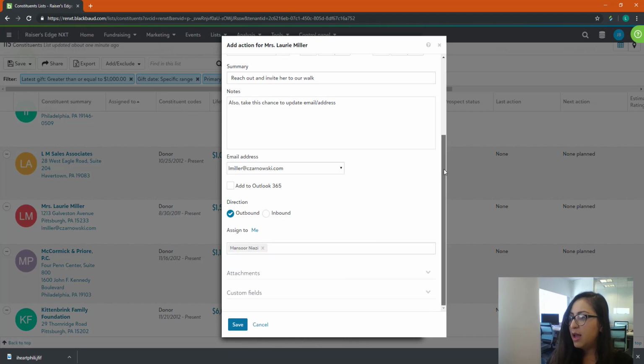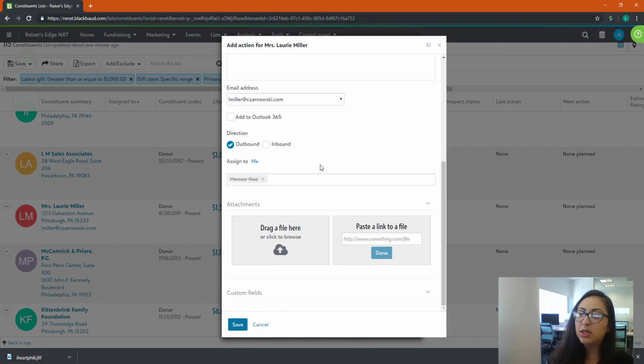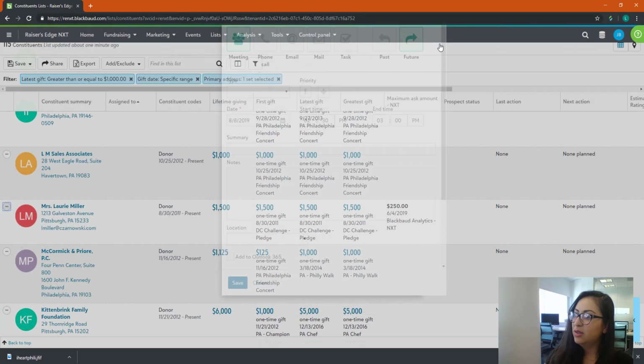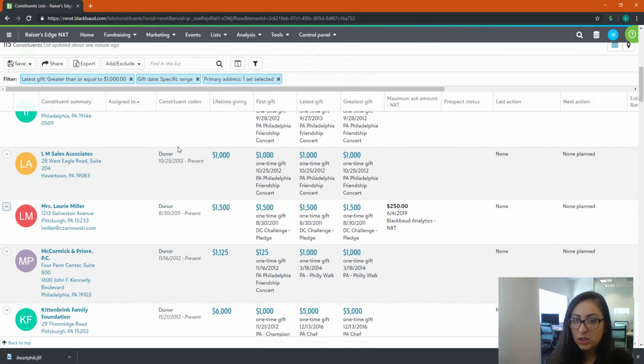Now if you want to add any attachments, like for example, if you want to be a little helpful, you can go ahead and add any impact reports or files or links that you think that person should maybe also share. And then you go ahead and you hit save. And then you're going to get that little pop-up. And Mansoor is going to get that reminder when he logs into Raiser's Edge NXT.